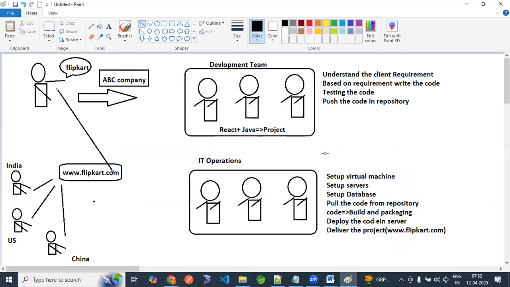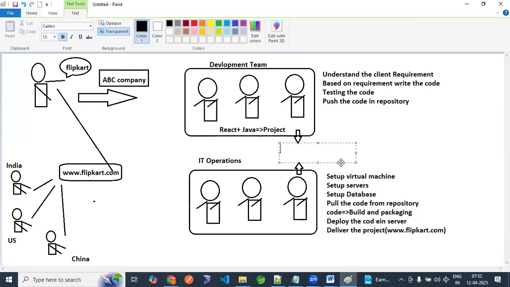Now, guys, this development plus this operation is commonly called DevOps.